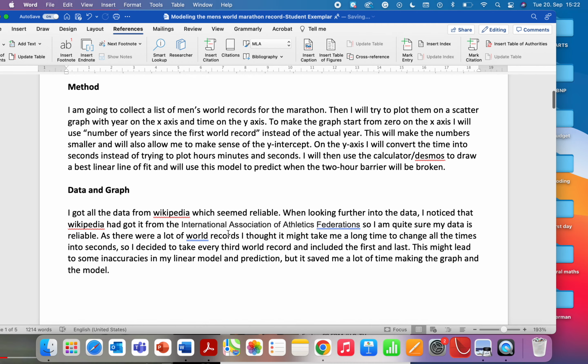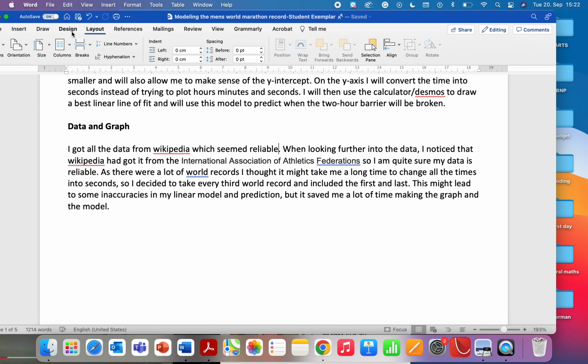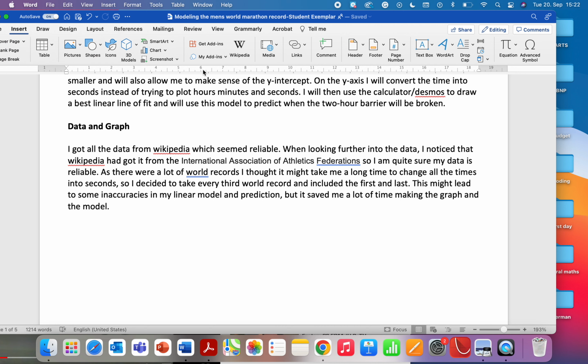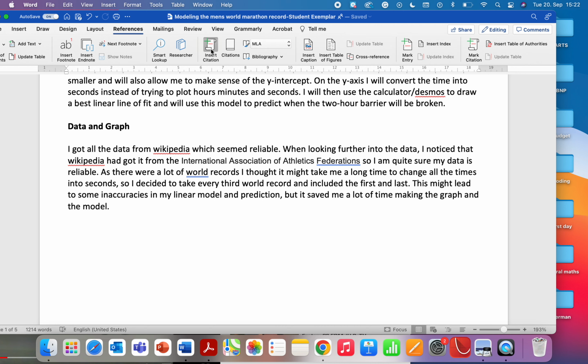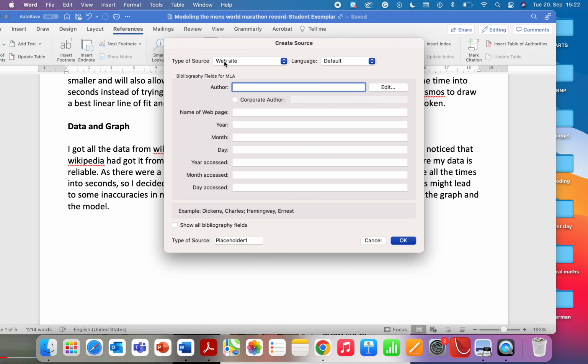Now a little further down, data and graph. I got all the data from Wikipedia, which seemed reliable. So I'm going to click here, and I'm going to reference that Wikipedia page. So again, we go to references. Okay, if you're on a different tab up here, then you won't see insert citation. Click on references again, and then insert citation. And again, it's another website, which is great.